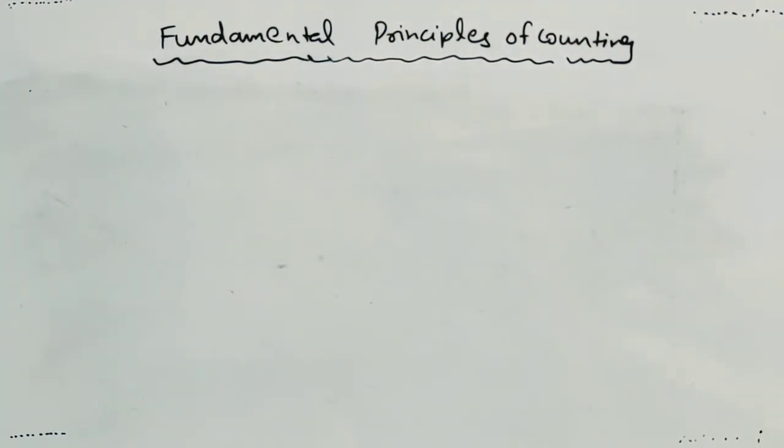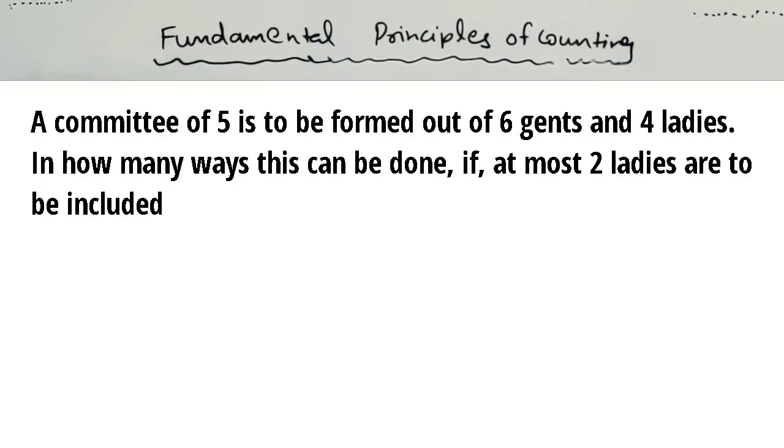Let's take an example that will make all these principles more clear to you. A committee of 5 is to be formed out of 6 gents and 4 ladies. In how many ways can this be done if at most 2 ladies are to be included? So the question is, you have to form a committee of 5 people, you have 6 gents available and 4 ladies available. The committee has to be formed such that you will not include more than 2 ladies.